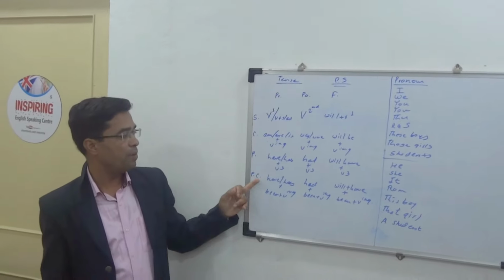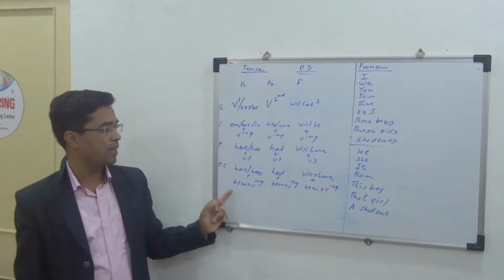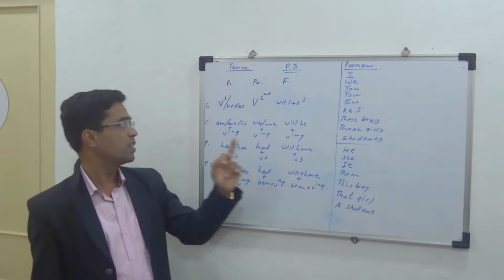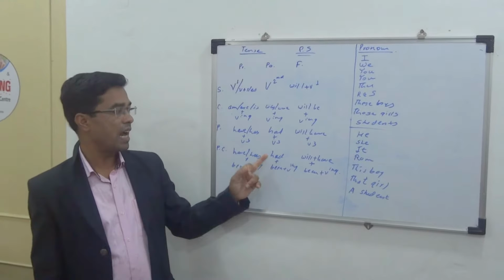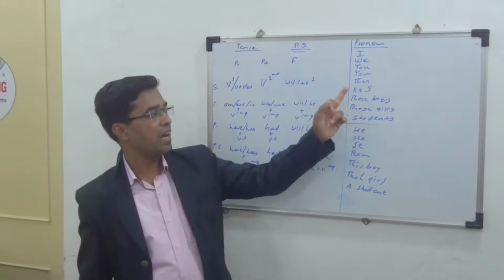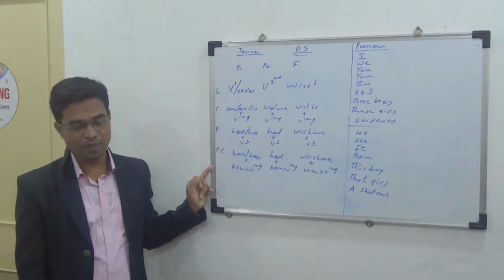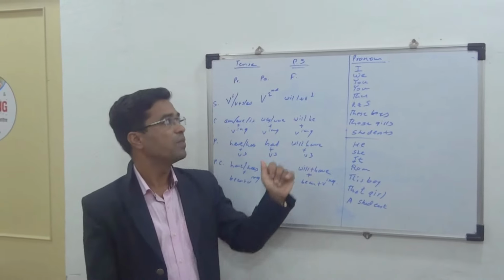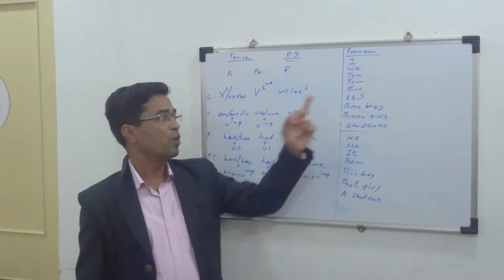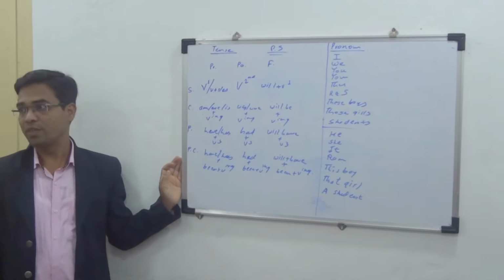In present perfect continuous tense we use have been plus ing with the I group pronouns and has been plus ing with he group pronouns. In past perfect continuous tense we use had been plus ing with I group and he group pronouns, and we use will have been plus ing with the I group pronouns and he group pronouns in future perfect continuous tense.